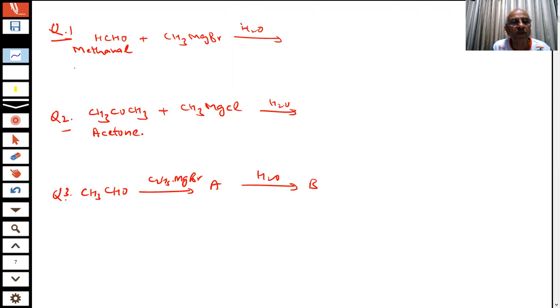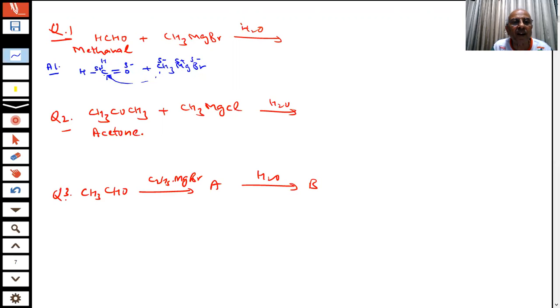How do I do these questions in the paper, student? First, I will put this compound like this. Now I have CH3MgBr. This is my negative part. This is my positive part. I know that this is my positive part. I don't have to show it in the paper, but I am doing it for now. So this will get attached here, to this carbon.